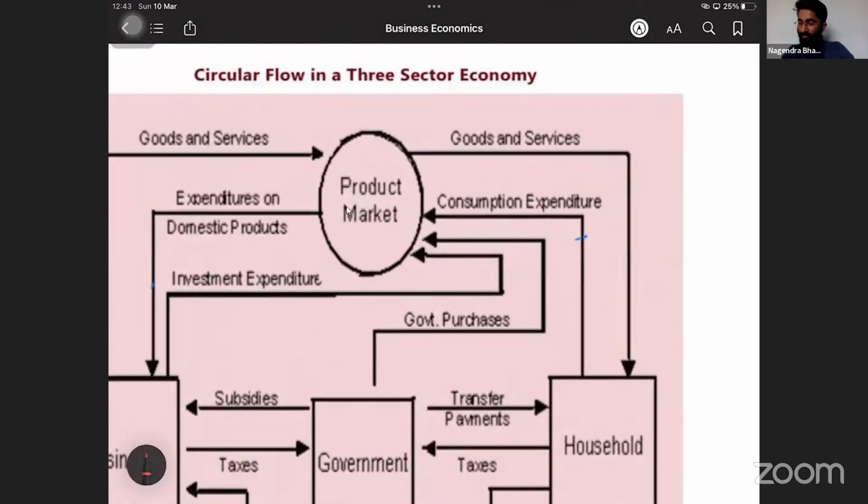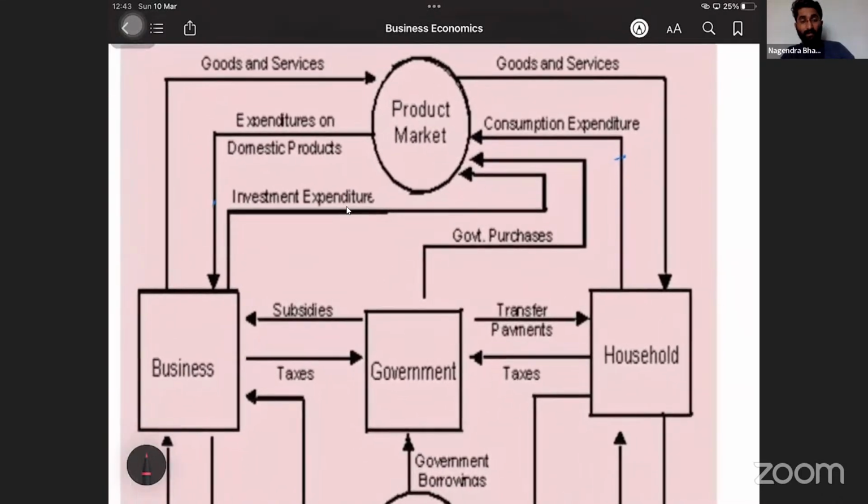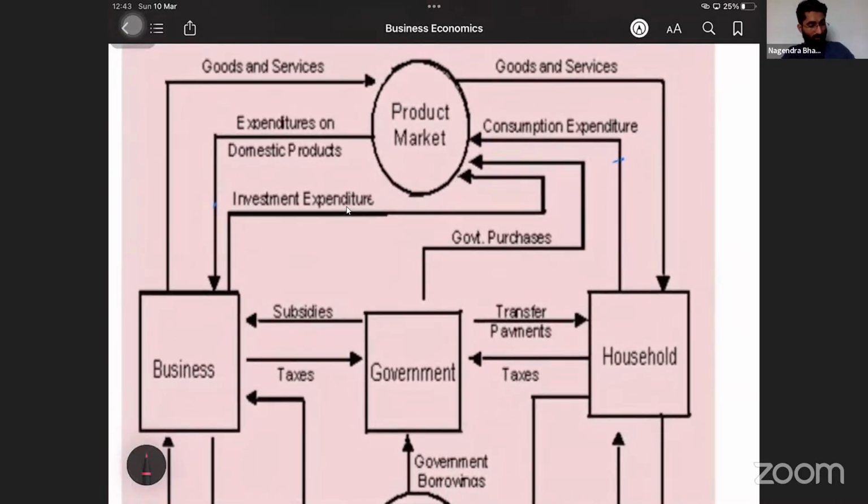First, let us define the relation between government and household. So what is the relation between government and household? Government will take taxes from the household and government will give the transfer payment, freebies to the household. And what is the relation between government and business? Government will give subsidies to the business. Business will also pay the tax to the government. So we are done with the business, government, household, government relation.